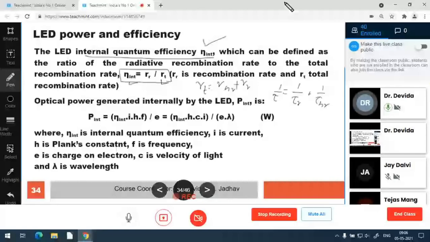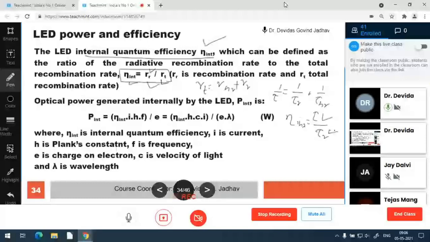So 1 upon tau is equal to 1 upon tau R plus 1 upon tau NR. So this is also one more formula. In case of internal recombination, internal quantum efficiency becomes just opposite to this: tau R upon tau T. So here it becomes the numerator tau R, and in the denominator total lifetime divided by radiative recombination. So radiative recombination rate is in the numerator. Here lifetime is in the denominator.